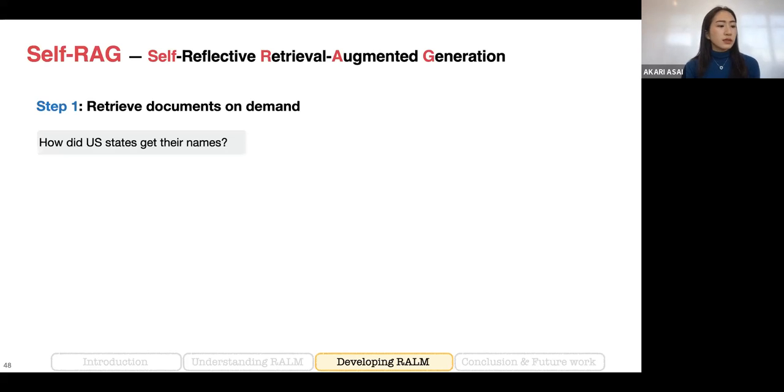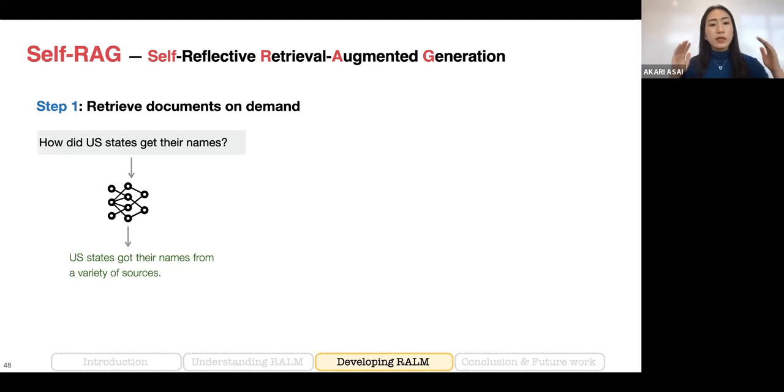So for example, given the query, how did US states get their names? We first prompt the language model, and then the language model may start generating sentences, because for the first sentence, the language model already knows that US states got their names from a variety of sources, but it doesn't require really fine-grained knowledge retrieval.